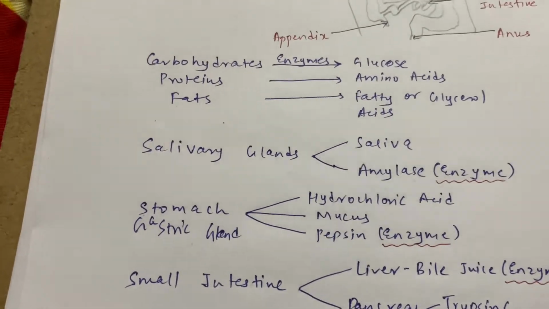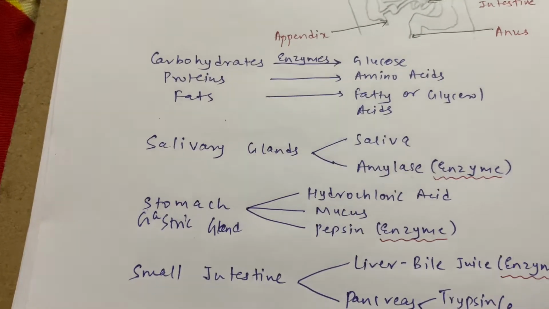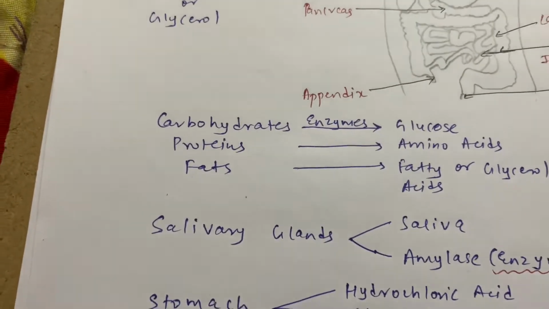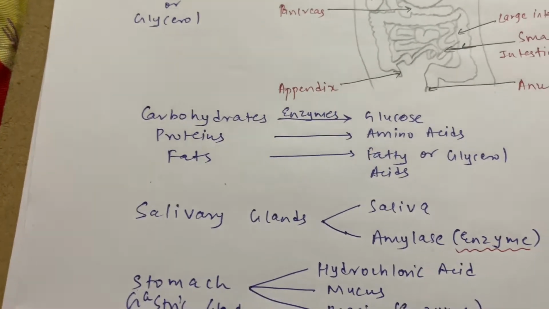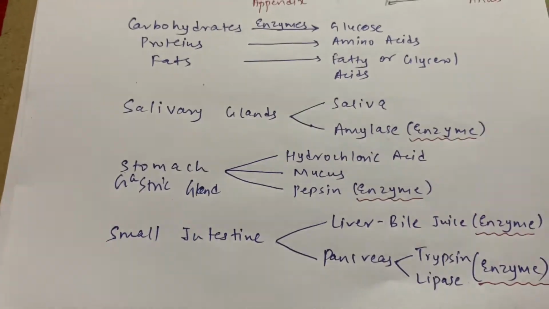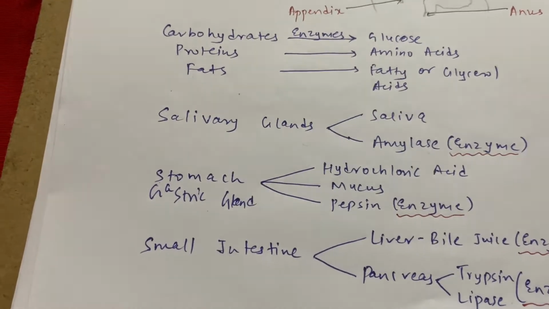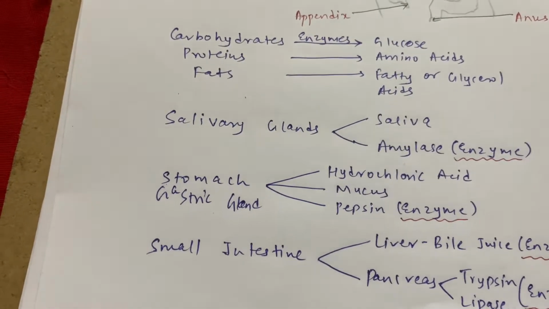Once again, the carbohydrates are converted into glucose via an enzyme called amylase. Proteins are converted into amino acids via two types of enzymes, that are pepsin and trypsin, and fats are converted into fatty acid and glycerol by lipase, correct? So all the simple molecules have been obtained, the complex molecules have been converted into simple molecules.